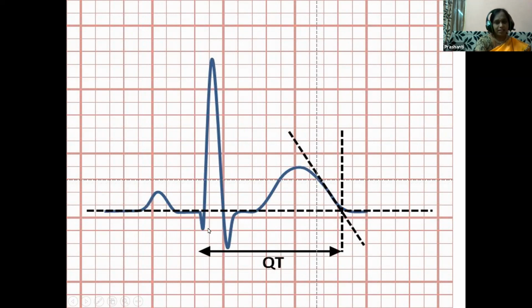So here children, this is the interval between Q and T, called the QT interval. So what does this QT interval represent? It represents the electrical activity in the muscle of the ventricle. As you all know, children, our heart contains two atria and two ventricles. Ventricles are the lower chambers. So the electrical activity of the muscles of the ventricle represents the QT interval. What is the duration? It is 0.4 seconds. It nearly occupies 10 small squares over here.